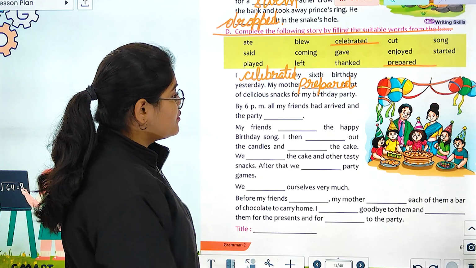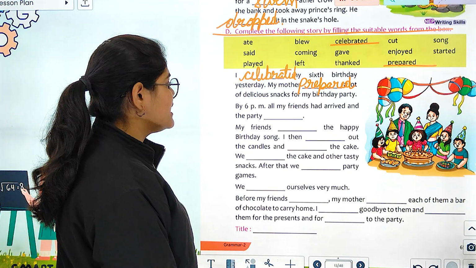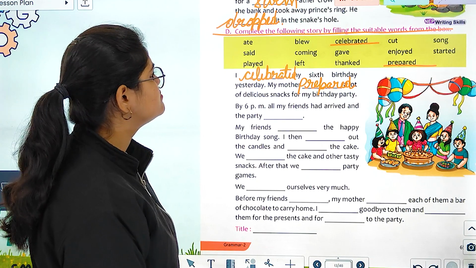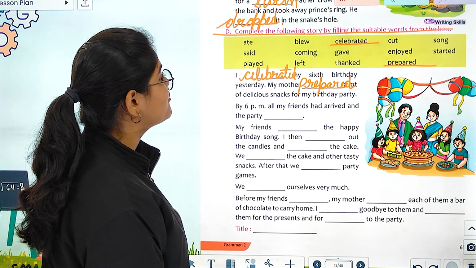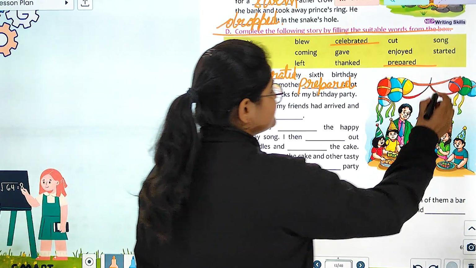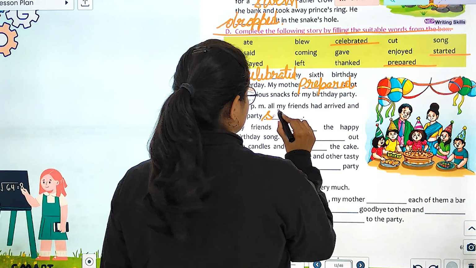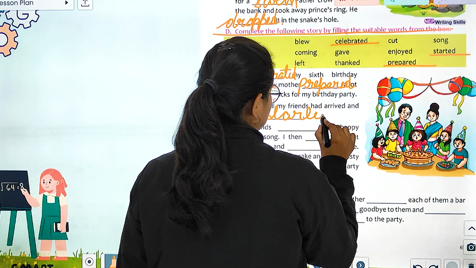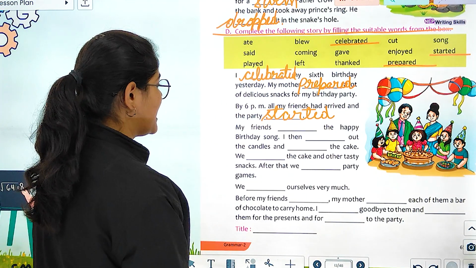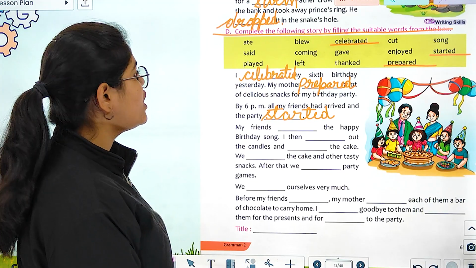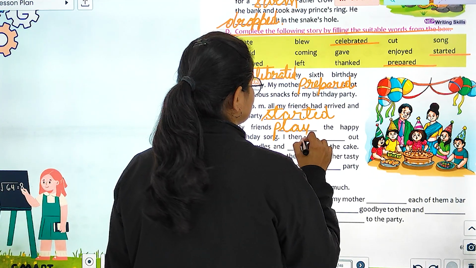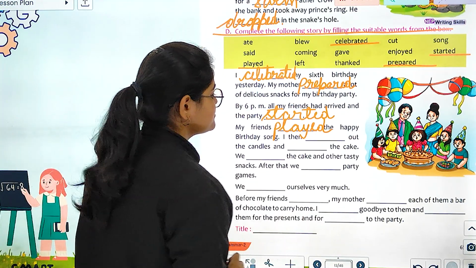By 6 p.m., all my friends had arrived and the party dash. So what can we write? And the party started, right? My friends dashed the happy birthday song. My friends played the happy birthday song.